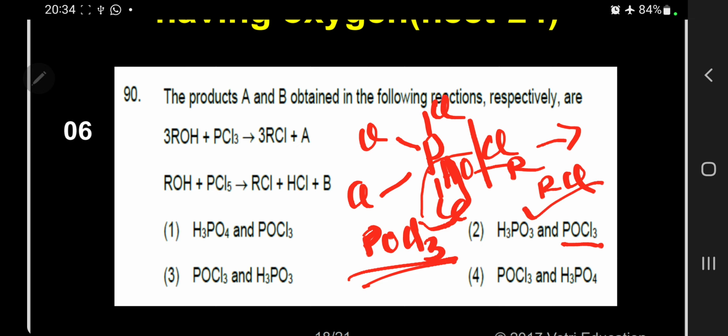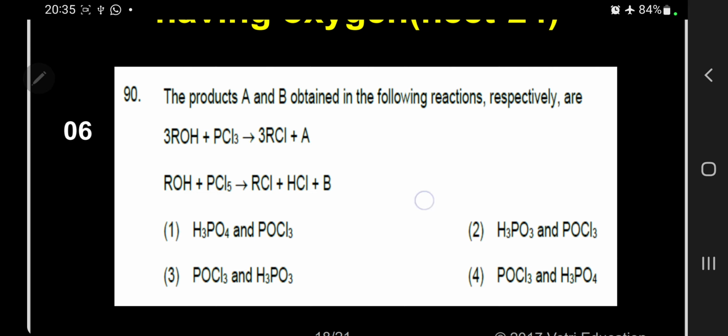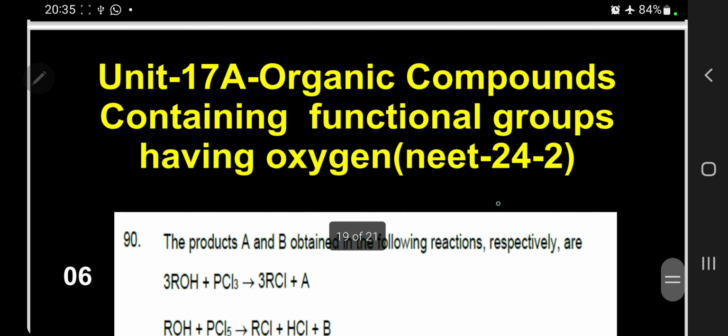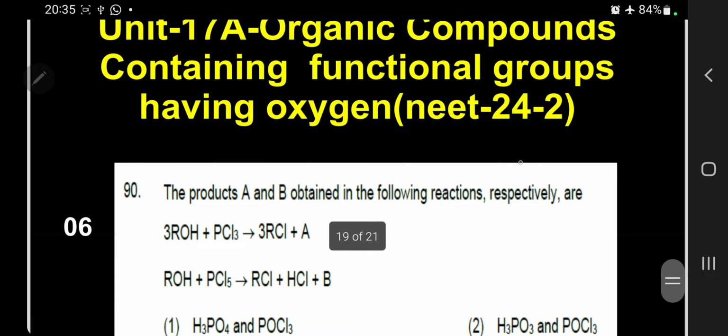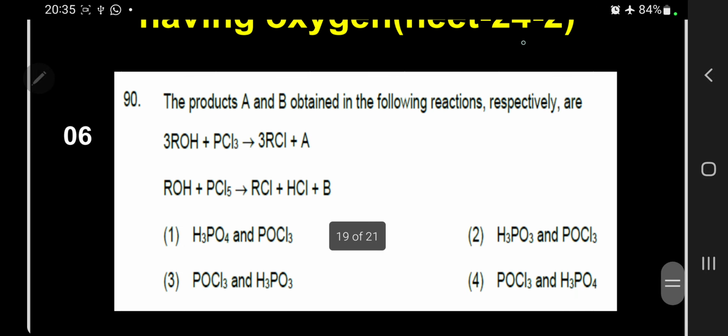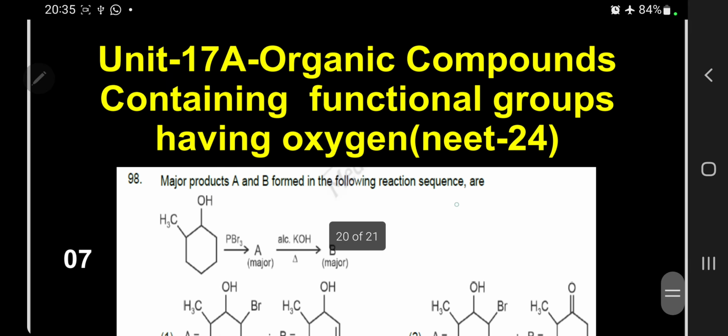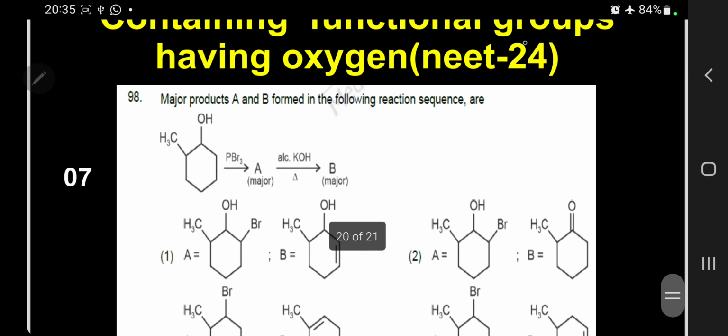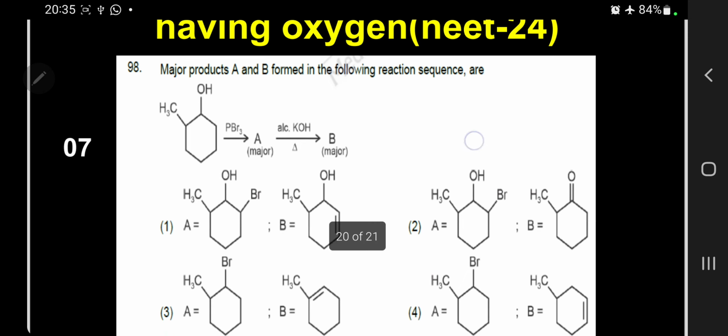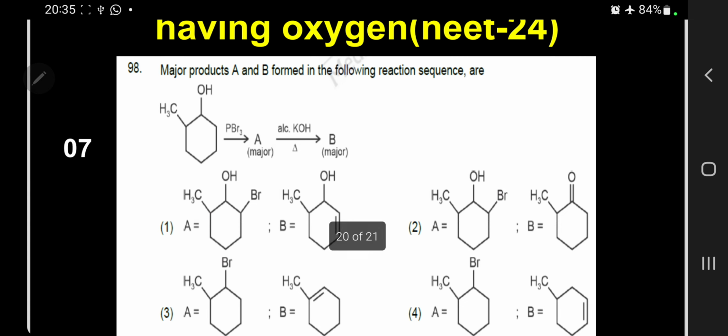So this is the correct answer, H3PO3 and POCl3 is the correct answer. Please follow. The answer is 2. This is the correct answer. Next question. This was asked in NEET 24.